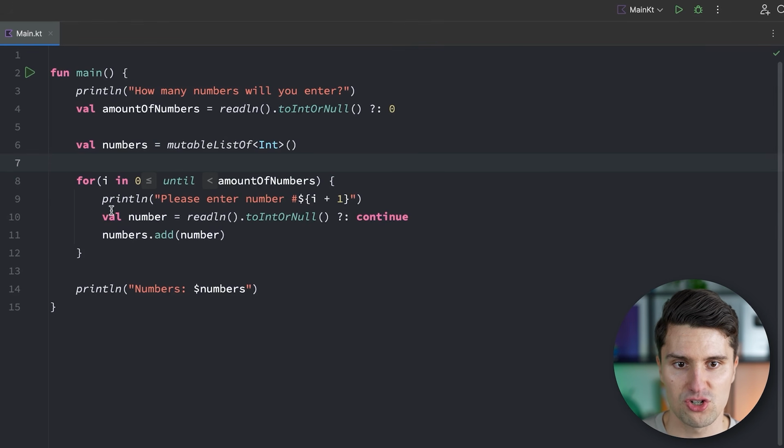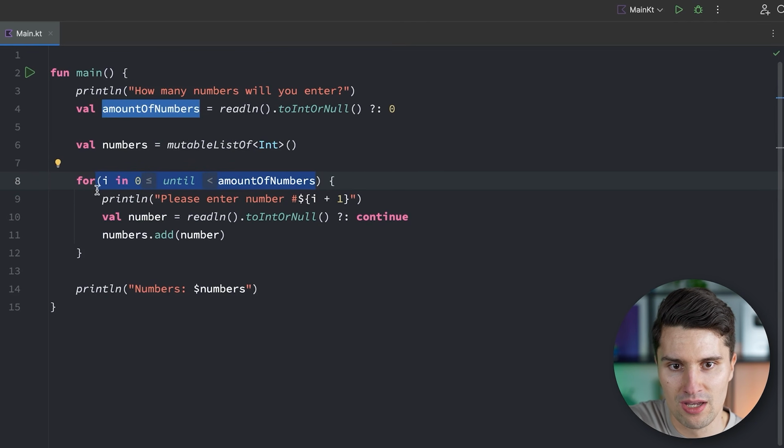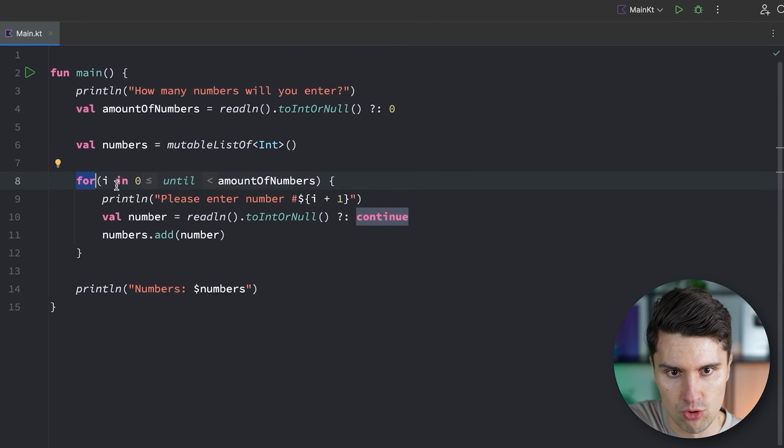But the for loop actually bakes in this counting up in these parentheses here. So with a for loop, we don't execute this loop anymore while a specific condition is true. This in here is not really a condition. But with a for loop, we specify that we have a certain element which changes iteration after iteration. And this element will take the values, in this case, from this range.